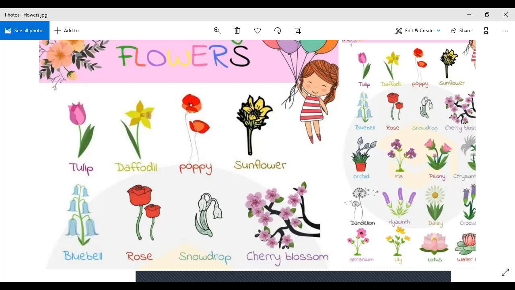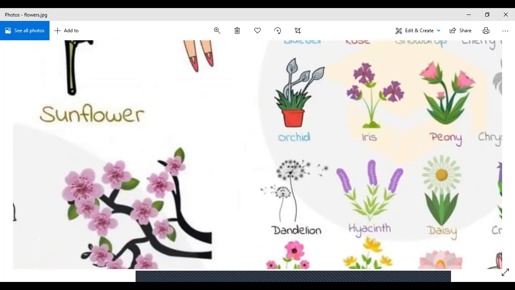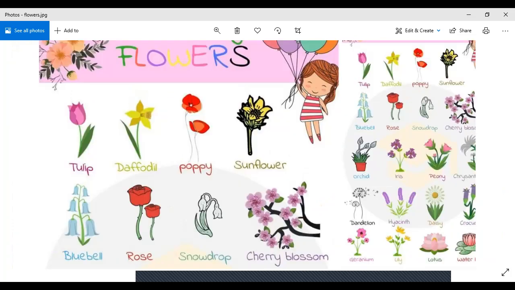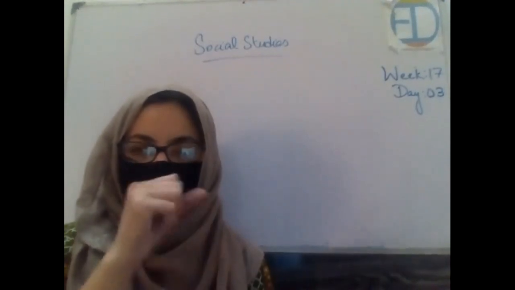Then we have these dandelions, also very common. Daisy is again very common. Lotus is not common. Then we have these water lilies. Then we have these geraniums, and lily is again common. You find them around you in the spring season, right? So these are some of the colorful, beautiful flowers that we can find around us in the spring season. Okay,